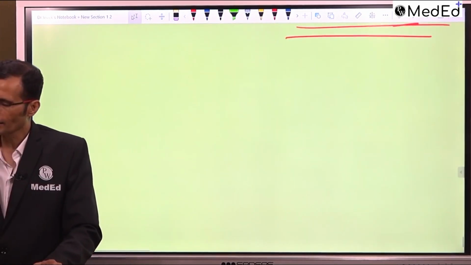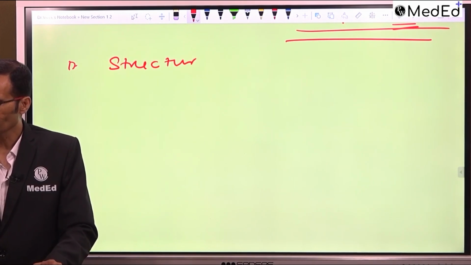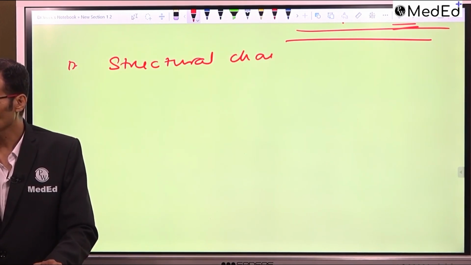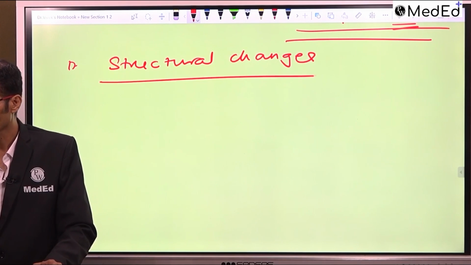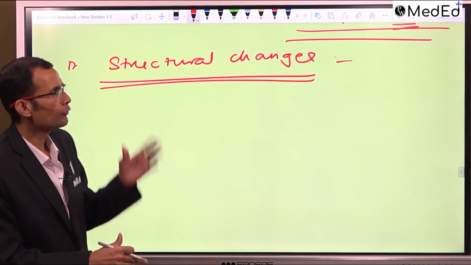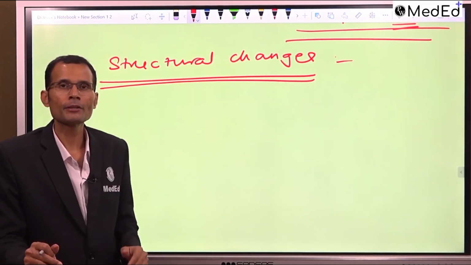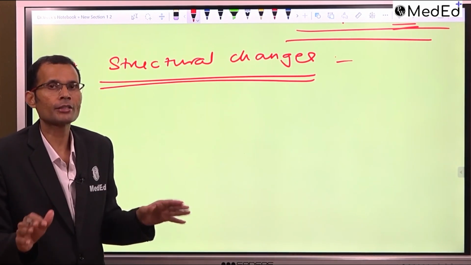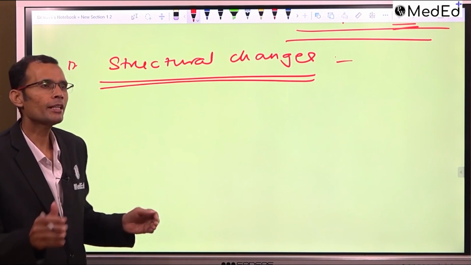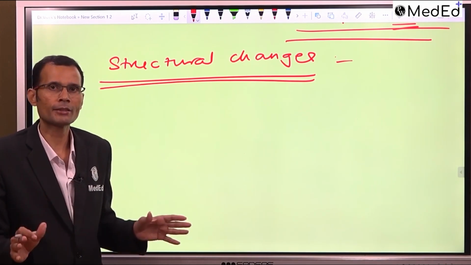Also, please understand that there are structural changes involved in long-term memory. So far, for learning and other types of memory, there were no structural changes. It was only increased release of neurotransmitter, decreased release of neurotransmitter, something like that.